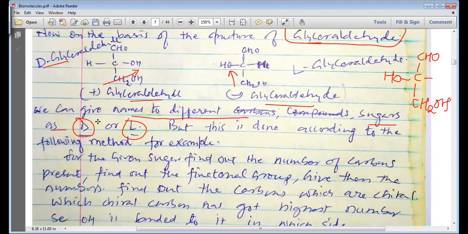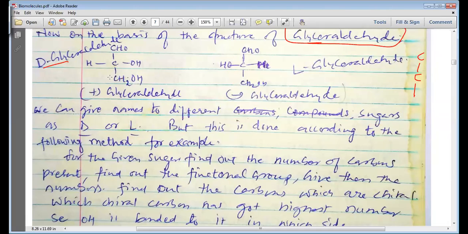So how do we give this name D and L, that is capital D and capital L, to the glucose? To give names to the glucose on the basis of capital D and capital L, we use the structure of glyceraldehyde. When we study the structure of glyceraldehyde, the OH group in the plus glyceraldehyde is on the right side, and in the minus glyceraldehyde, the OH is on the left side.